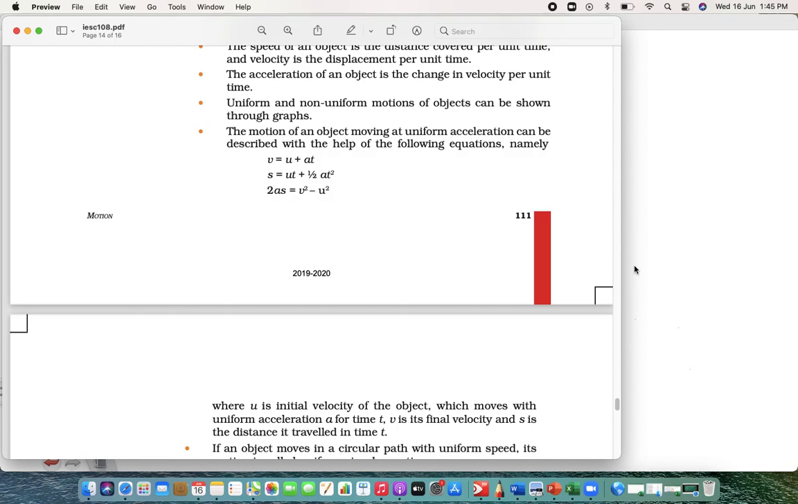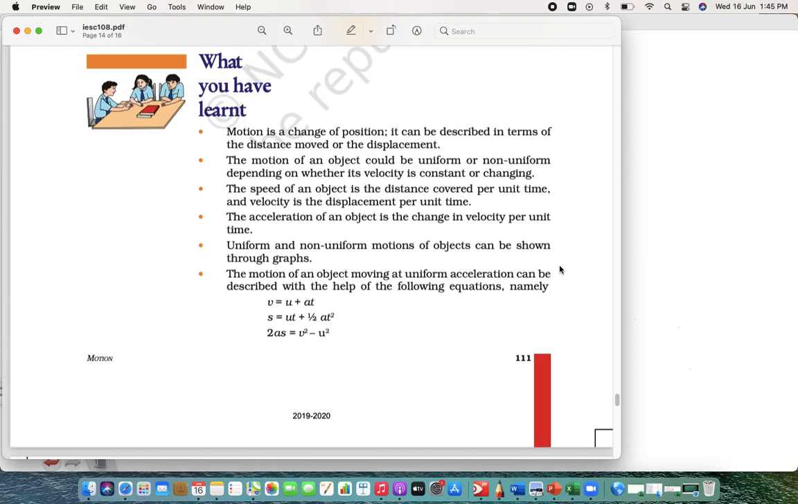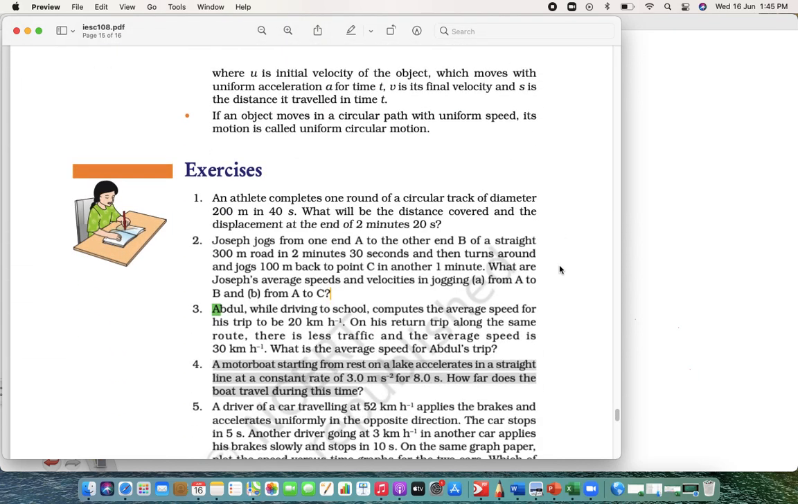We are learning chapter 8, motion in word problems.